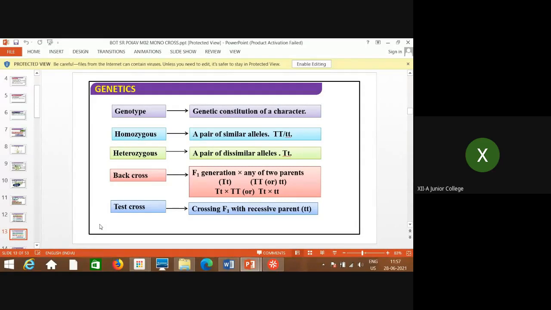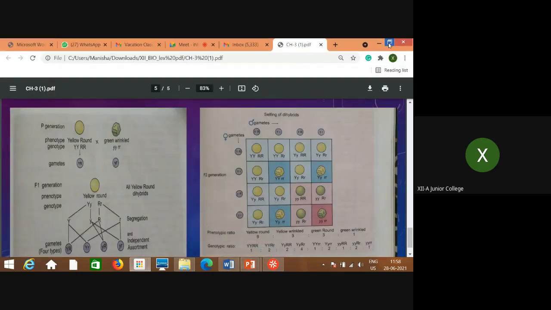Homozygous means a pair with similar alleles, meaning capital T capital T or small t small t. Heterozygous means dissimilar alleles. Now, the remaining part we will discuss in the next lecture.